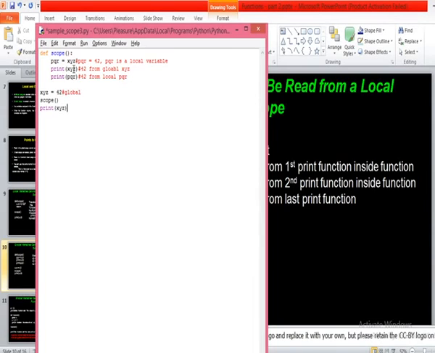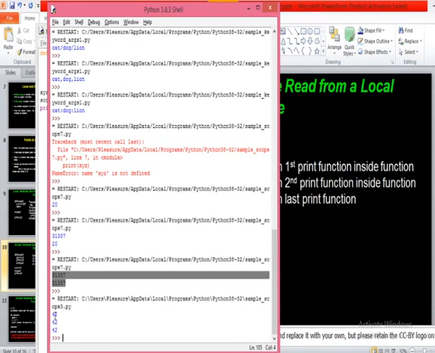Yes, sir. After these 3 lines of the function, the function definition will end. So it comes to the last line, that is print XYZ. The XYZ value is 42 and there is access to this XYZ in the global scope, so it will print another 42 from the global XYZ. So now 42 will come on the screen three times: one from global XYZ in the function, one from local PQR in the function, and the third from global XYZ in the global scope. That's why you'll get 42, 42, 42.